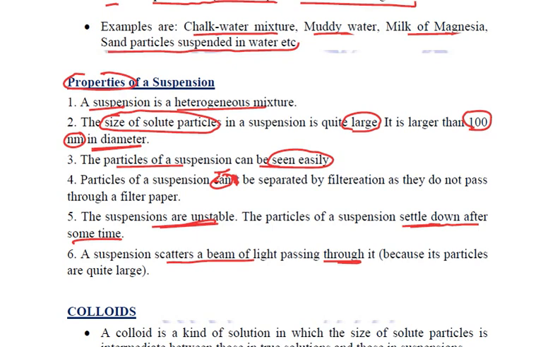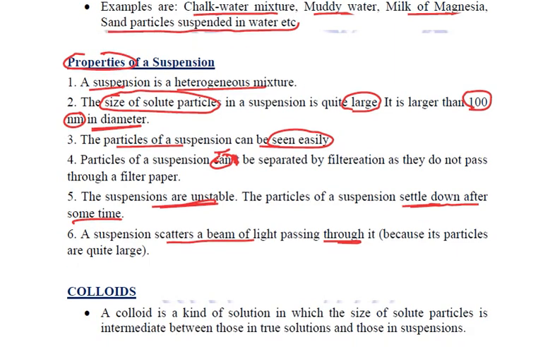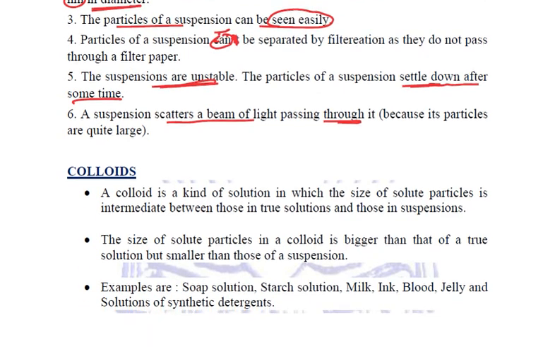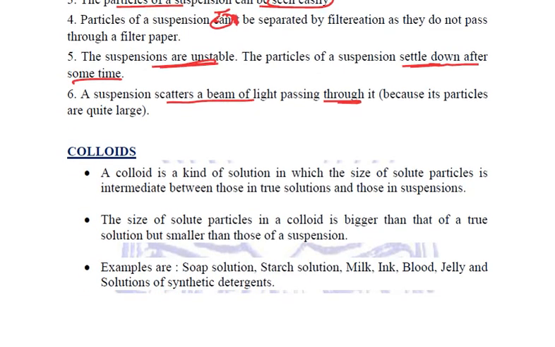So these are a few properties of suspensions. Now we'll discuss colloids. What are colloids? A colloid is a kind of solution in which the size of solute particles is intermediate between those in true solutions and those in suspensions.